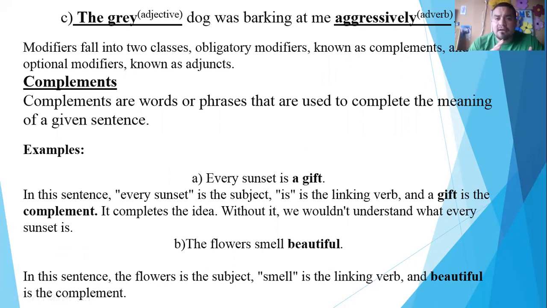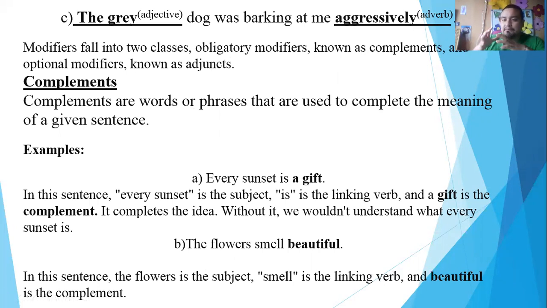But now let us see how modifiers divide themselves into two classes: obligatory modifiers known as complements and optional modifiers known as adjuncts. Let us now learn about complements. Complements are words or phrases that are used to complete the meaning of a given sentence.